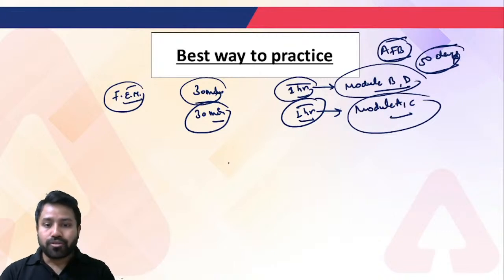Okay, so now I just want to tell you the best way to practice. The very first thing is that you should have a perfect reference material. You should have a Macmillan publication book, or you can also purchase the Adda 247 publication book, because you'll find all the important points penned down in that book, and important MCQs also you will find there.